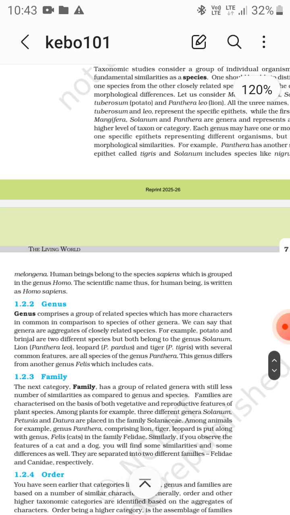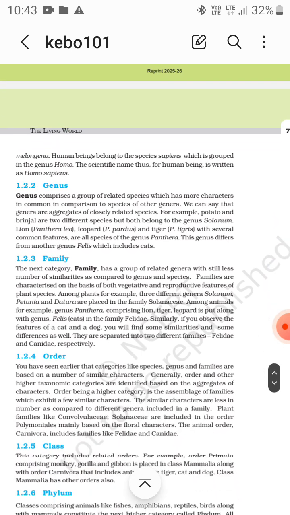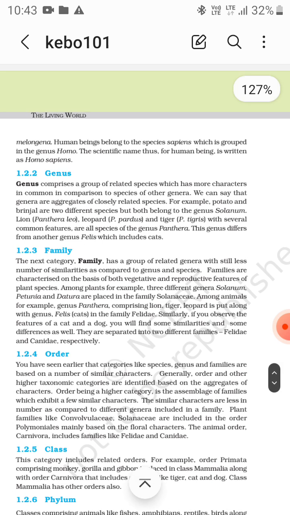Human beings belong to Homo sapiens, as you know. A genus comprises a group of related species which has more characters in common in comparison to species of other genera. Genera are aggregates of closely related species. For example, potato and brinjal are two different species, but both belong to the genus Solanum. So potato and brinjal are species belonging to the genus Solanum.